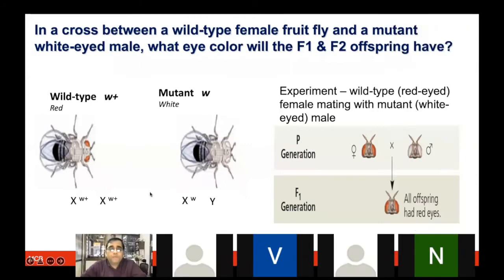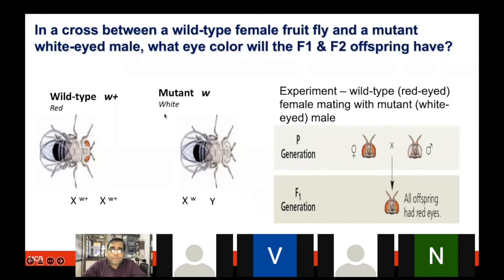Now let's look at a few notations, which are slightly different from what we looked at in the pea plants. Now we are looking at the female XX and male XY. These are the Drosophila which we are looking at for a cross. Whenever we look at a specific characteristic which is more prevalent in the population, that is known as the wild type feature. For example, red eye color is commonly seen, and that is known as the wild type feature. Whenever we use a wild type feature, we put a plus notation. It means it is wild type. When you want to show a mutation or a variation, which is not seen commonly, that is denoted without a plus sign. You have to keep this part in mind for any of the experiments we'll be talking about, right?